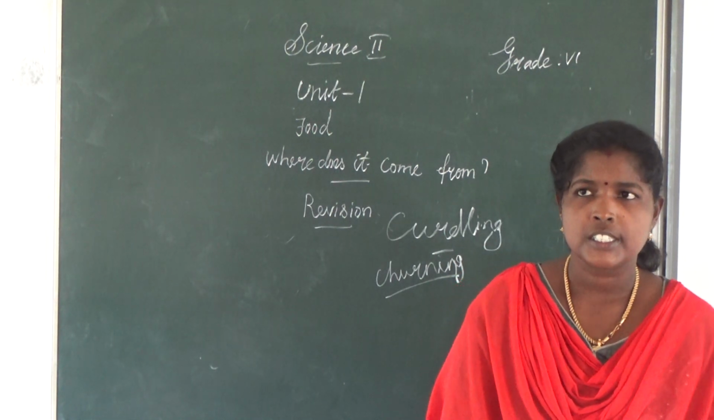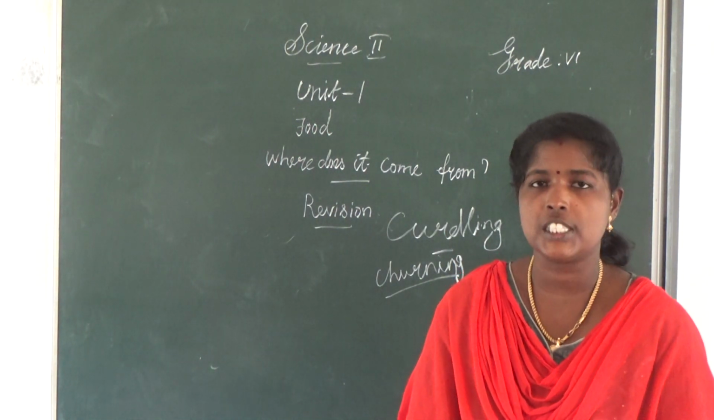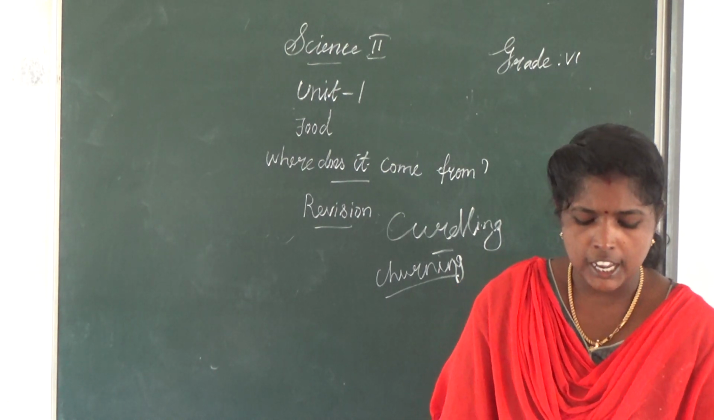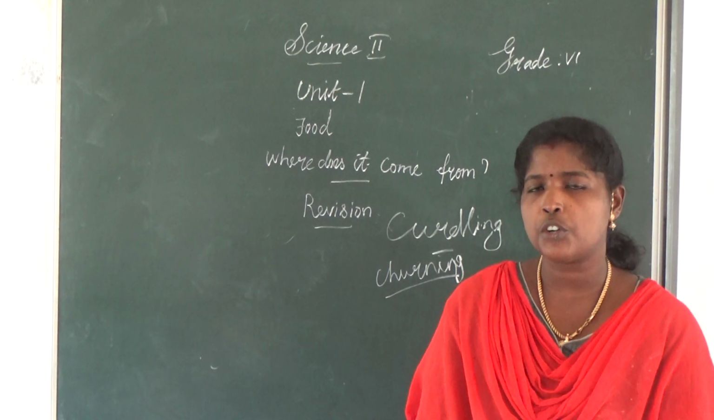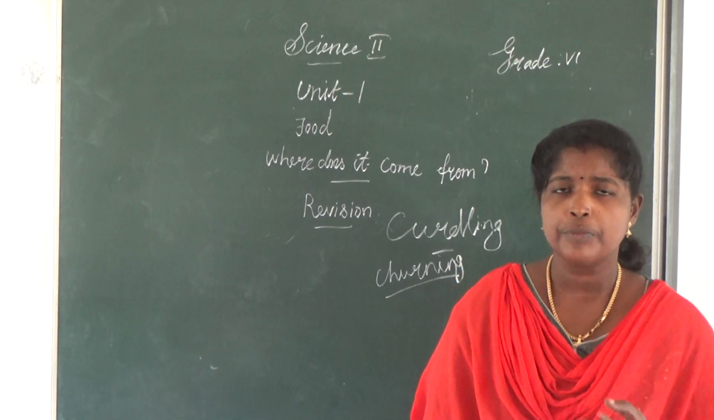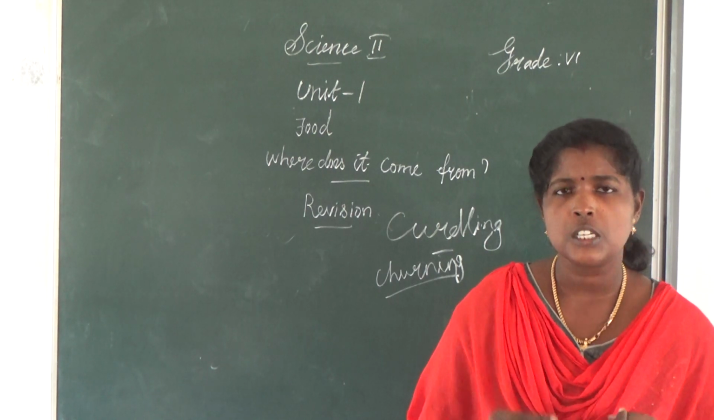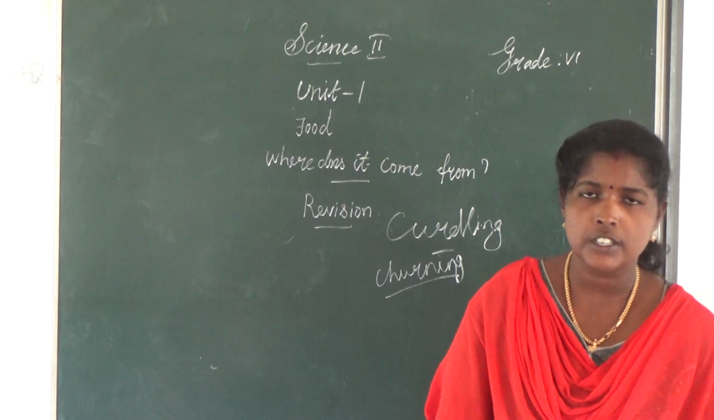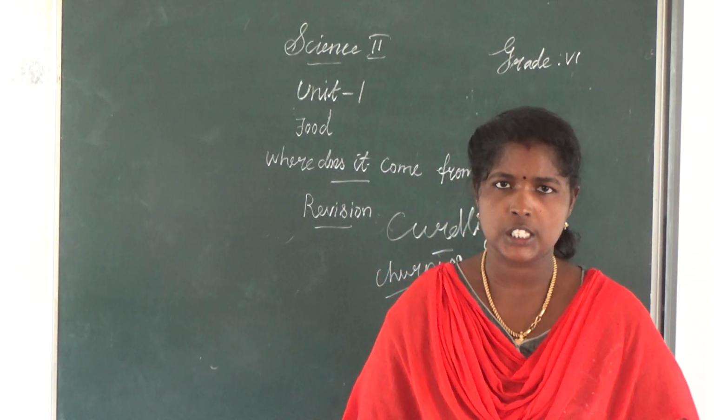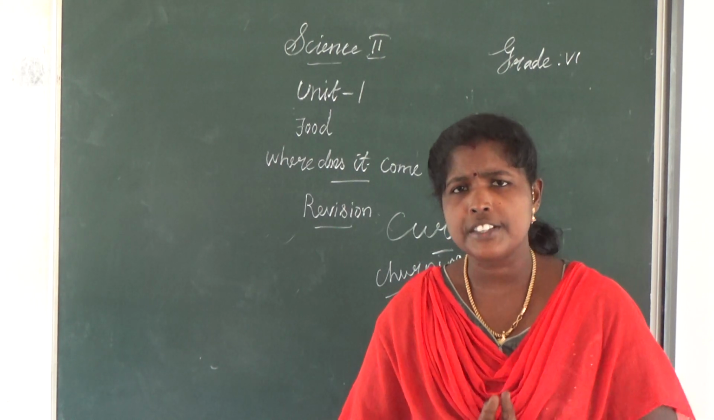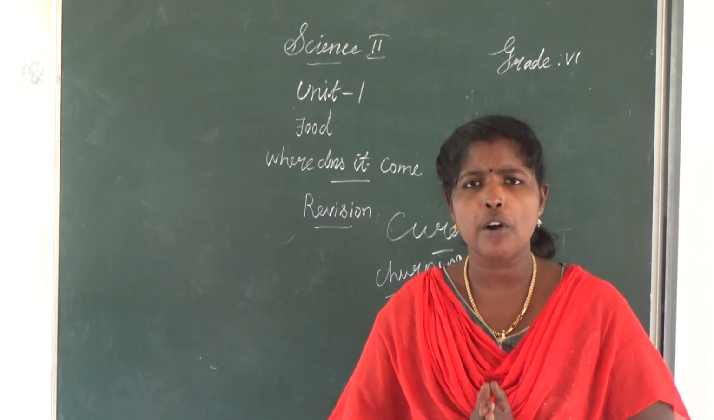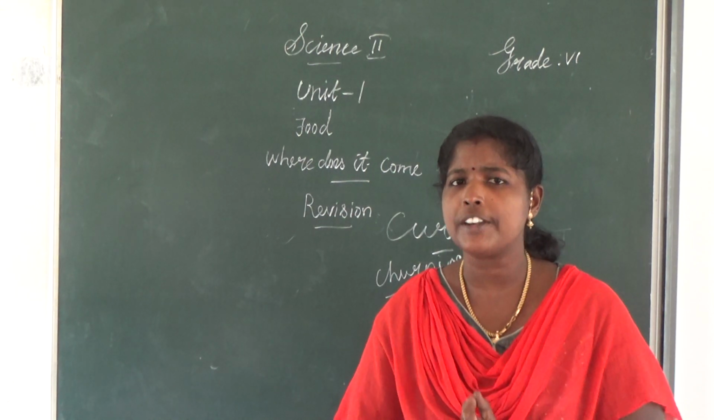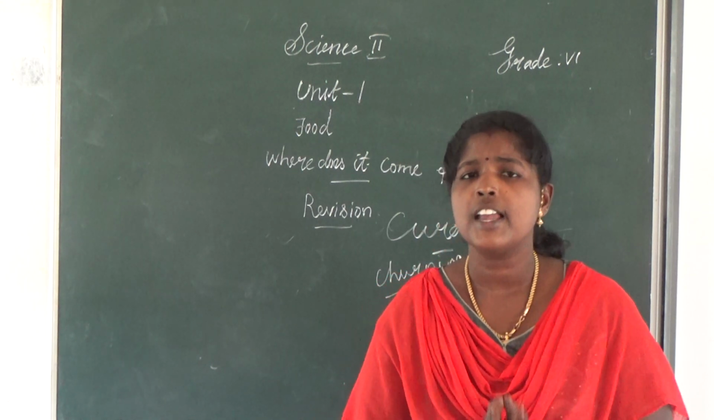What do animals eat? Depending upon food habits, animals are categorized into herbivorous, carnivorous, omnivorous, scavengers and decomposers. First is herbivorous. What is herbivorous? Animals that eat only plants and plant products are known as herbivores.